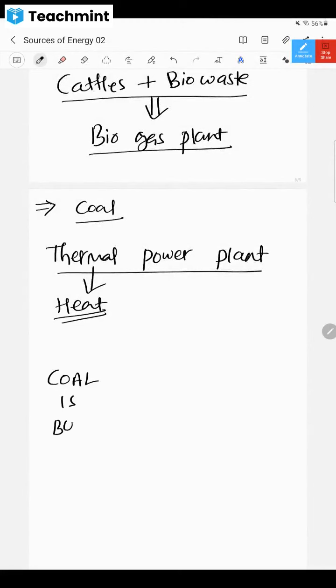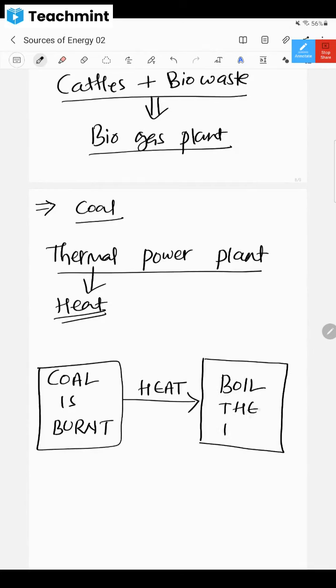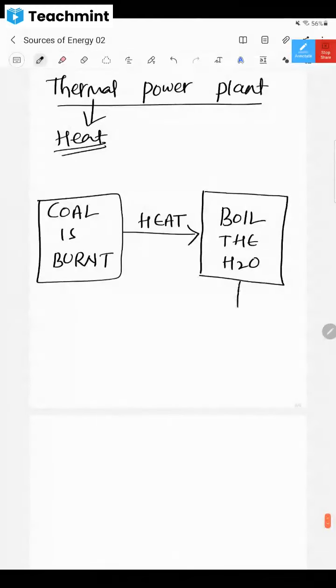Whenever we are burning the coal, this will produce a lot of heat, or not, dear children? Yes or no? Yes, sir. Now, whenever it is producing heat, by using this heat you boil the water in big tanks. On boiling the water, what is produced? Steam is produced. Now this steam is passed on to steam turbines.